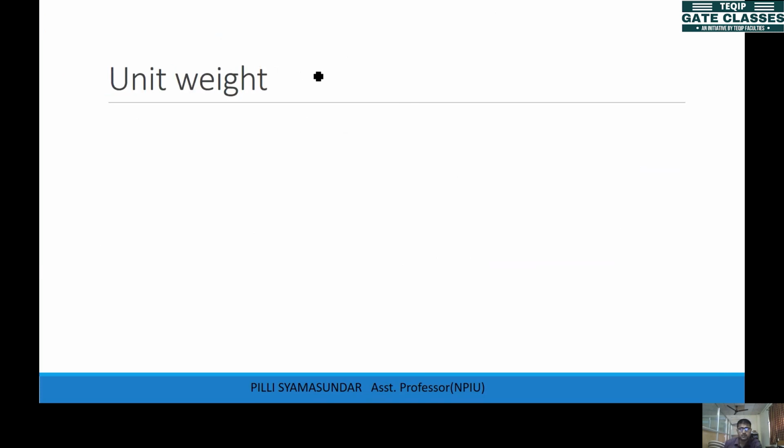And the last parameter is unit weight. We generally represent it with gamma. Unit weight we can define as weight to volume. It is not volume, nor weight. It's a combined relation. It is actually the weight over volume: weight of soil by the volume of soil.